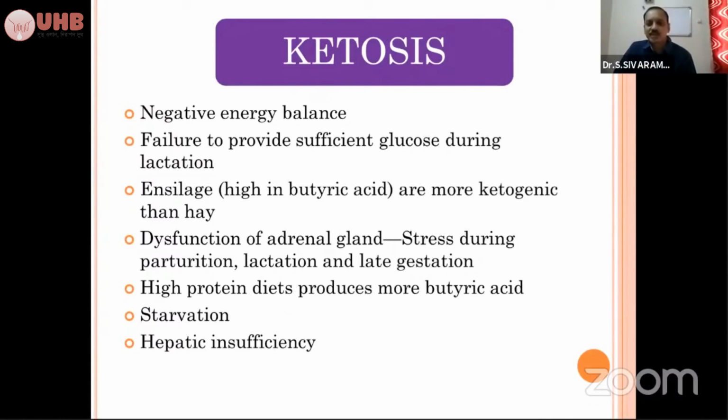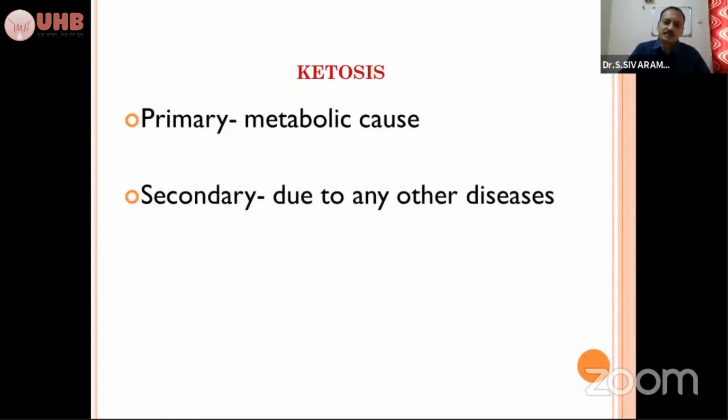And sometimes there may be stress during parturition or lactation and late lactation because of the dysfunction of the adrenal. That is also a minor etiological factor involved. And a high protein diet also produces more butyric acid. And starvation due to any other conditions, it may be a foreign body syndrome, pericarditis, peritonitis, any other ailments. The animal is starving. Because of starving, the animal goes into negative energy balance. And because of the hepatic insufficiency, that also leads to the accumulation of ketone bodies in the body.